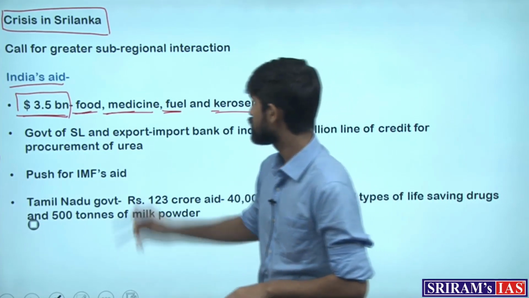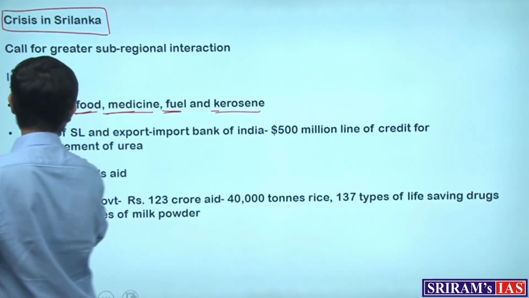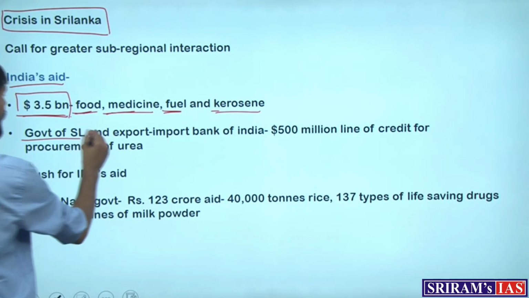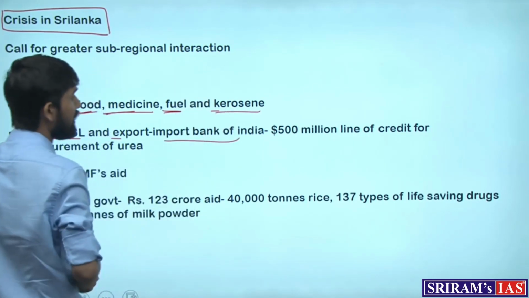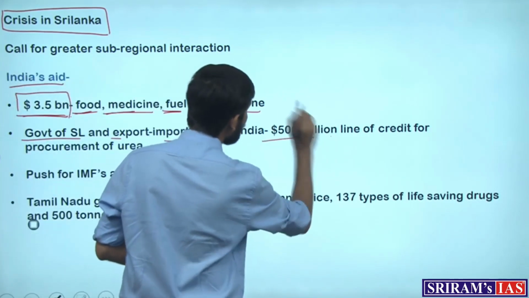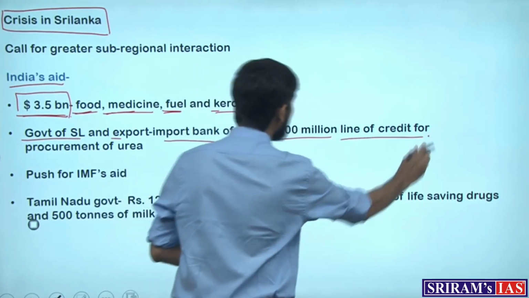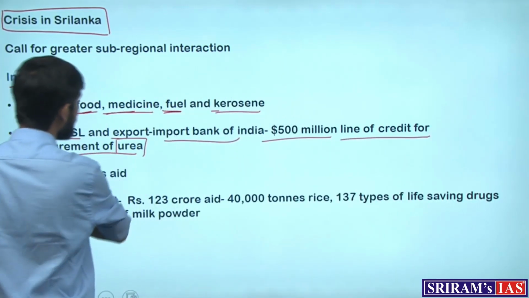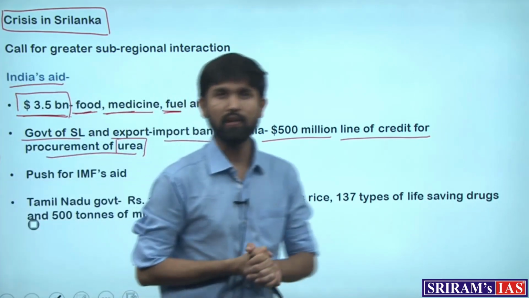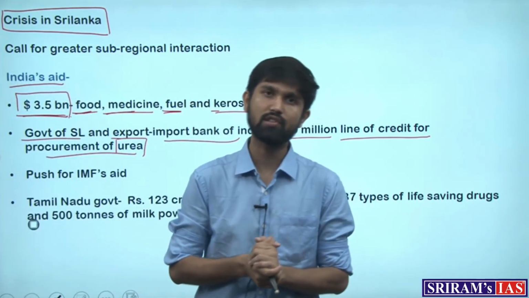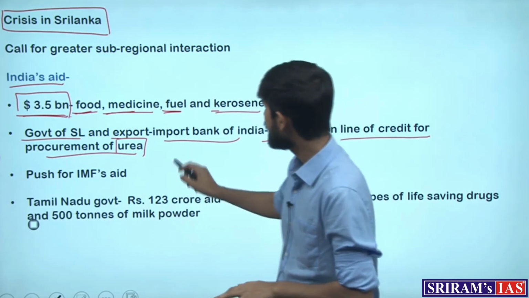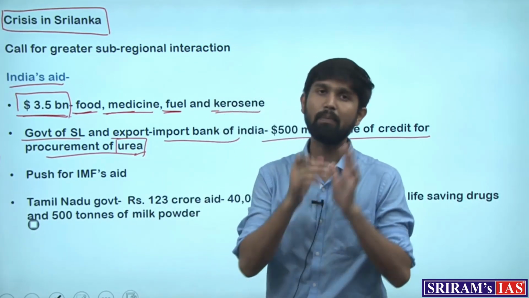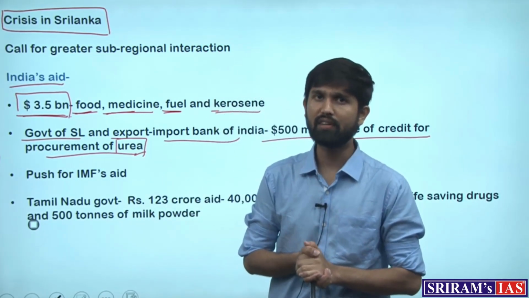with respect to providing all of this. And not just this, recently the government of Sri Lanka and the Export-Import Bank of India have signed an additional $500 million line of credit for procurement of urea, which is a type of fertilizer. Like I said, the crisis of fertilizer is what triggered the Sri Lankan crisis in one part. That is why India is helping Sri Lanka procure the urea fertilizer as well.